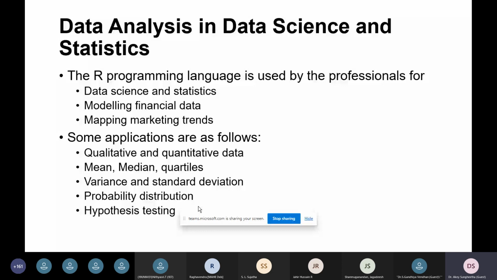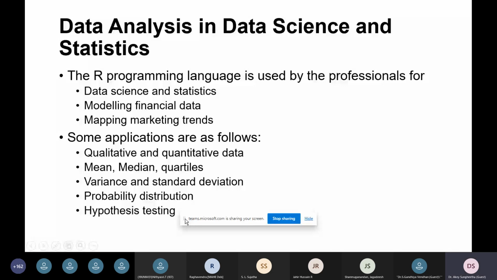We can calculate the mean, median, and quartiles, and also determine the variance and the standard deviation. We could also calculate the probability distribution, like what the probability density of certain information is, and how it could be retrieved and processed in certain algorithms, like most of the algorithms in data science. To analyze information, we apply data mining algorithms and some security algorithms. In that case, the probability distribution supports a lot in various techniques. And finally, hypothesis testing is the common one that all researchers do in order to determine the final conclusion of the research or projects.